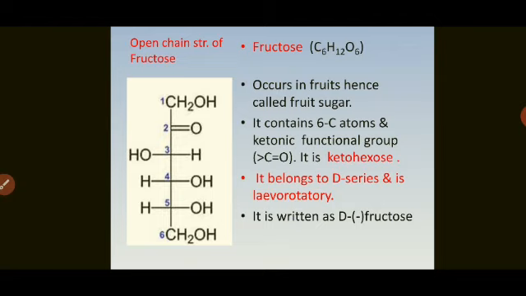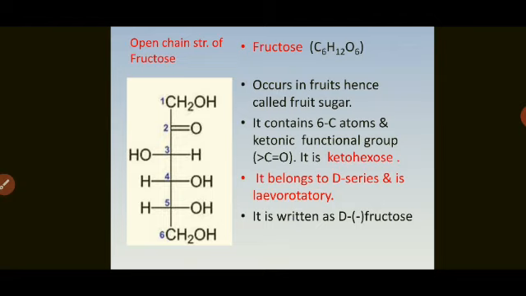What is fructose? The fructose is nothing but fruit sugar because it occurs in fruits. It contains 6 carbon atoms and ketonic functional group, that is C double bond O, and it is ketohexose. Hexose means 6 carbon atoms. It also belongs to D series, that is D we are writing. It is levorotatory, that is we are writing minus sign in the bracket, not the plus sign.